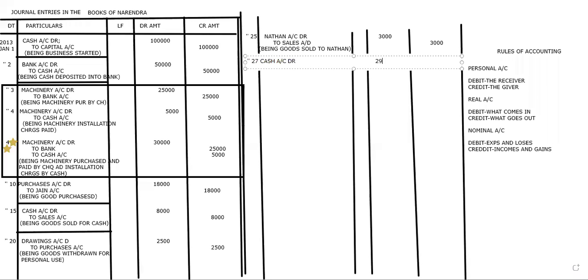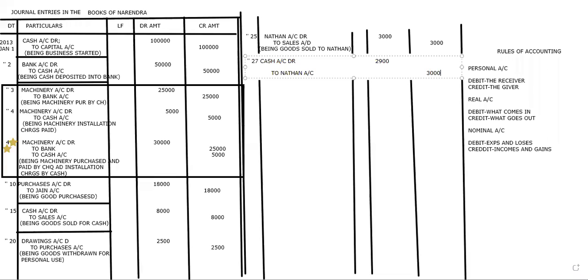So how much did I get? 2,900. But actually, how much Nathan has to give, I don't know. He said after allowing a discount, so I'll go to the previous transaction. What we had with Nathan, the total was 3,000, and the discount was 100 rupees. So the total amount he has to pay me is 3,000, but he paid me only 2,900.